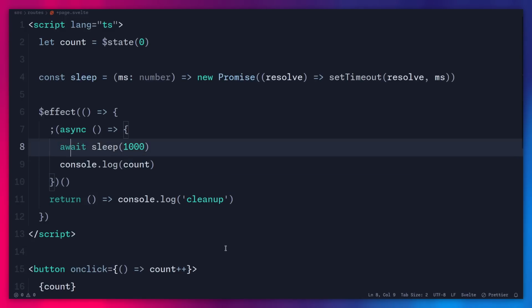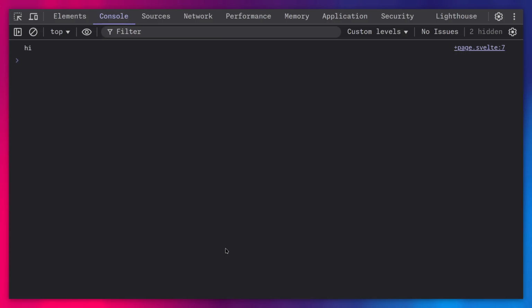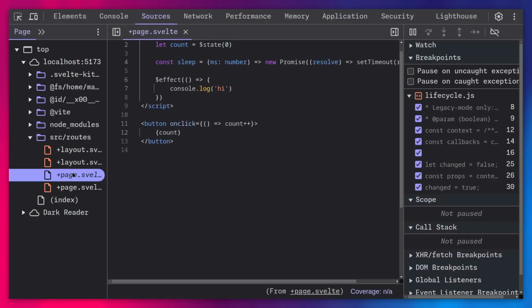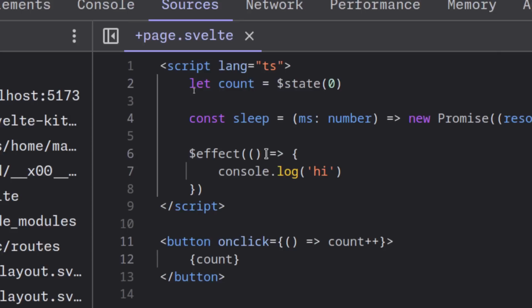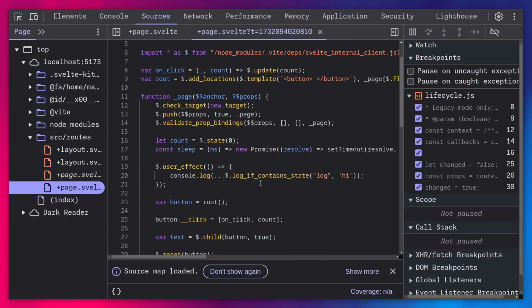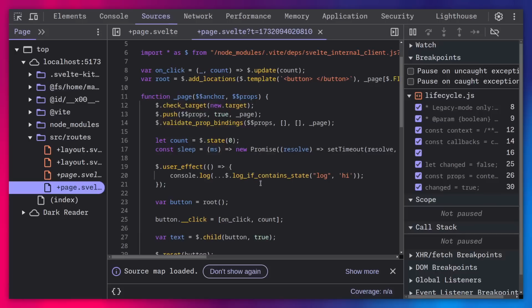And how effects work is also really interesting. So I can just remove this, for example. Let me just say hi for no particular reason. I'm just going to go here, and if I refresh the developer tools, I want to go to sources, and we can go to source routes. And for example, if we open page.svelte, this is the code that we author. This is our nice effect. But at the end of the day, this is the compiled output. So Svelte is going to create this user effect. And whatever this is, right, it's really not important to understand everything, but we can actually just look at what's going on to understand how this works.